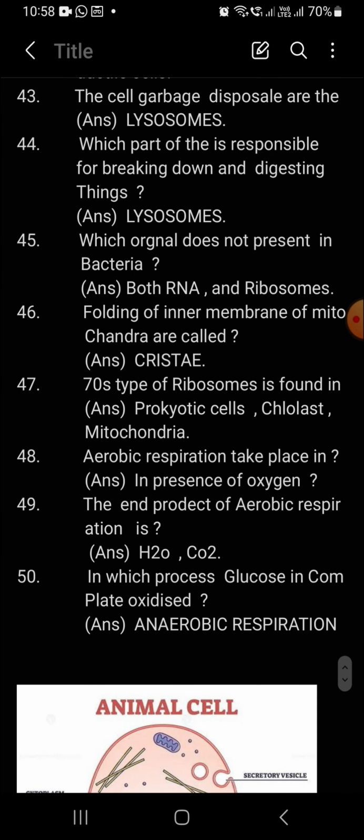The next question. The cell garbage disposal are lysosomes. The lysosomes prepare the enzymes. The enzymes break down the proteins, carbohydrates, amino acids. All these things are broken down, and the waste product is collected and passed through the lysosomes. Next question. Which part of the cell is responsible for breaking down and digesting things? So that is the lysosomes, as we discussed before.